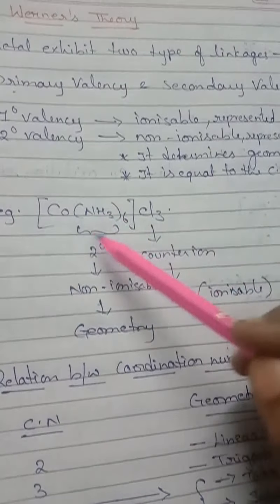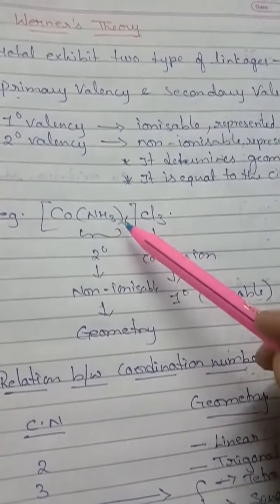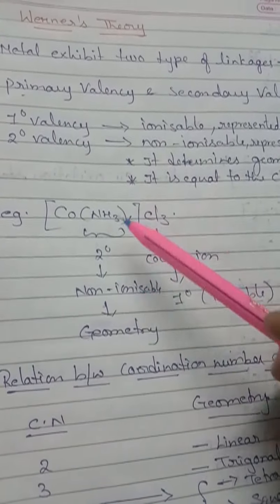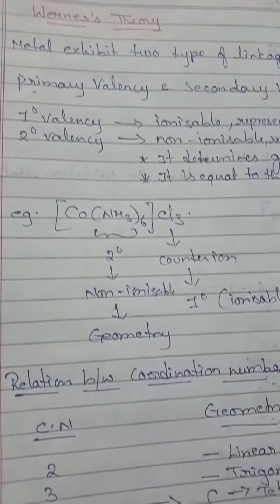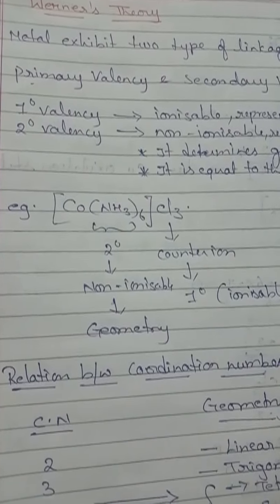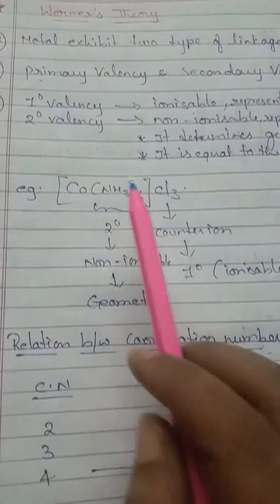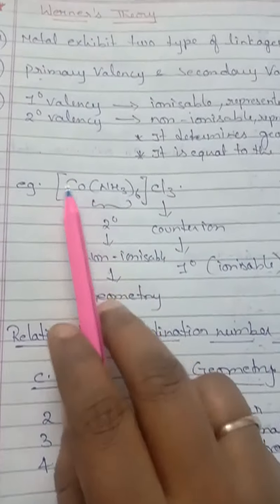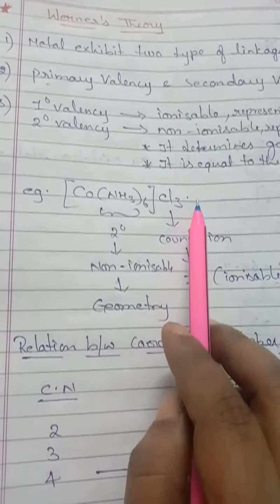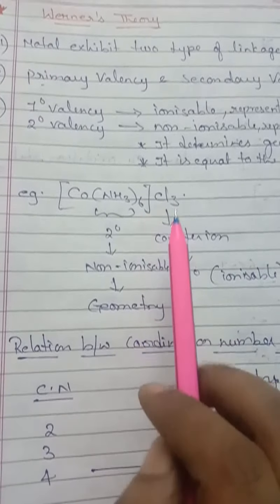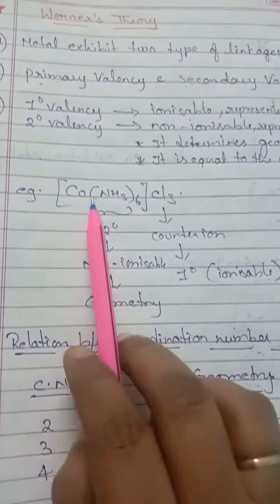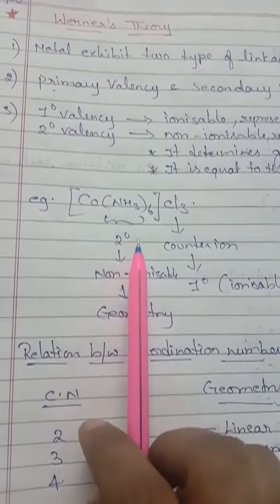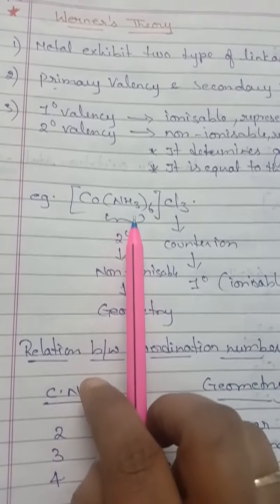In the coordination complex, this part is secondary valency, non-ionizable, and it gives the geometry of the compound. Primary valency is present outside the sphere, that is the counter ion, and secondary valency is inside the sphere, the inner sphere of the coordination complex.